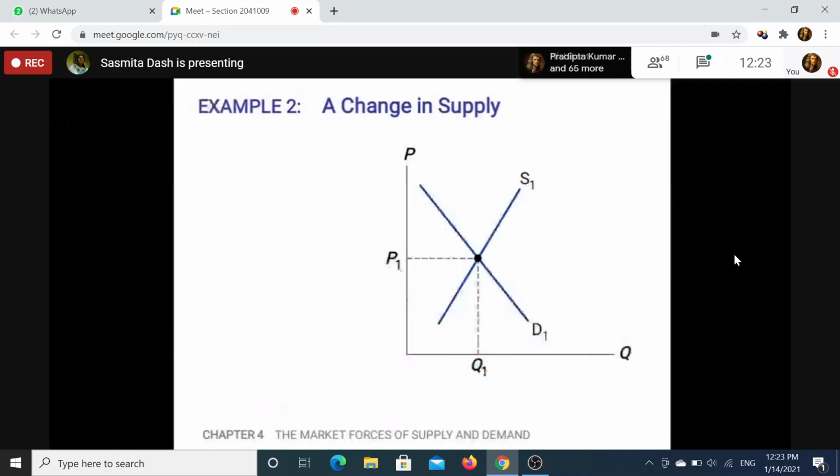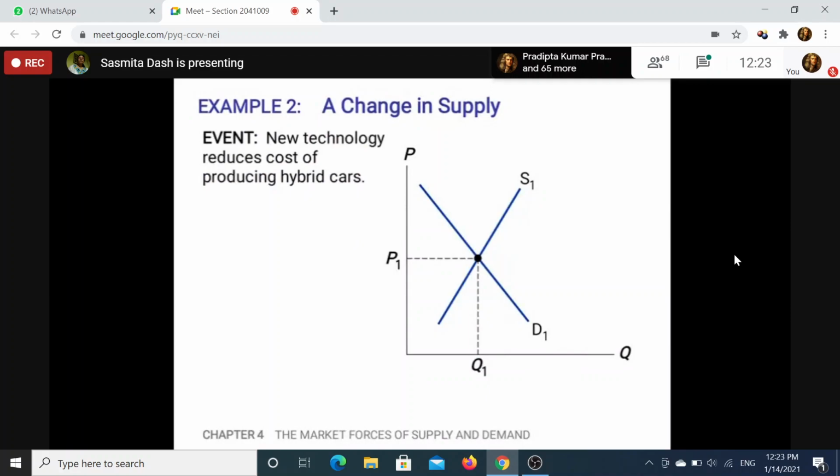Now come to the situation of change in supply. Suppose there is a new technology which will reduce the cost of producing the hybrid car. Okay, new technology will reduce. So tell me where the supply curve will shift. If there is a new technology in the production of hybrid car, which curve will shift and where? Which side?